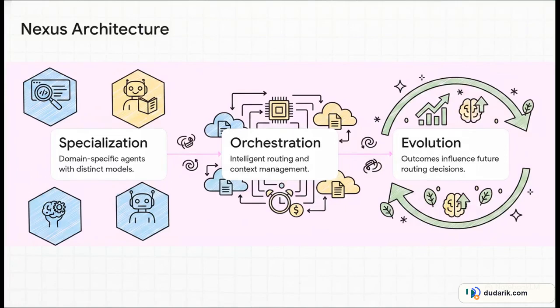The framework actually describes a really sophisticated three-tier cognitive model. First up is the specialization layer, where you register domain-specific agents, and each one is configured with its own specific Claude model. Next is the orchestration layer. This is the brain of the whole operation. It handles intelligent routing decisions, manages your API rate limit budget, and persists context across different agent sessions. And finally, there is the evolution layer. This is described as a continuous feedback loop, where the outcomes of agent tasks actively influence and optimize future routing decisions.